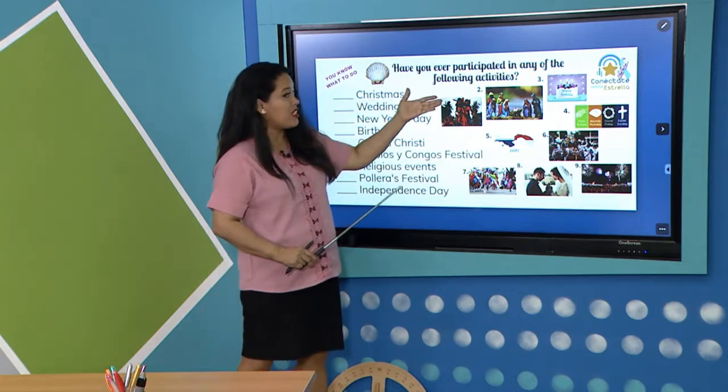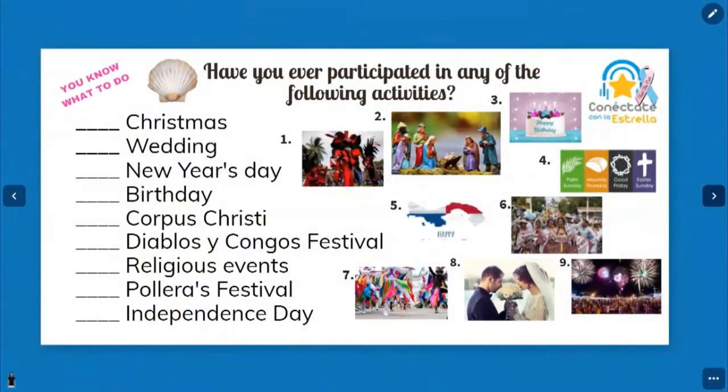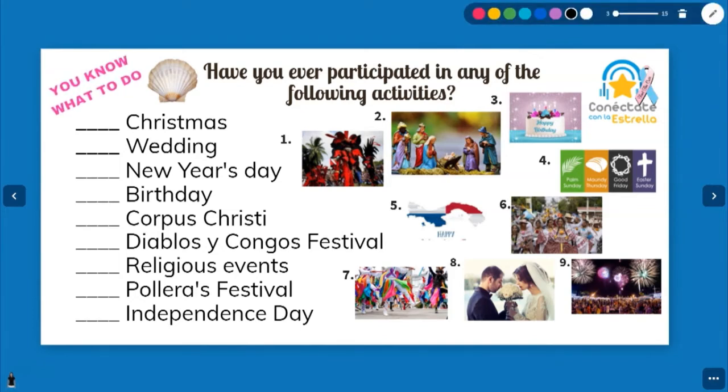We have, if you have ever participated in any of the following activities, okay? So let's match the picture with the correct words. So what do you think is number 1? Diablicos and Congos Festival. And number 2? Yeah, Christmas. Very good. Number 3? Birthday. Correct.